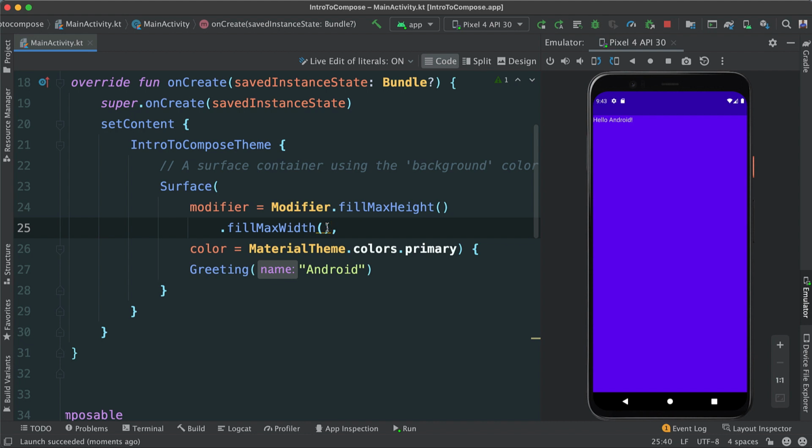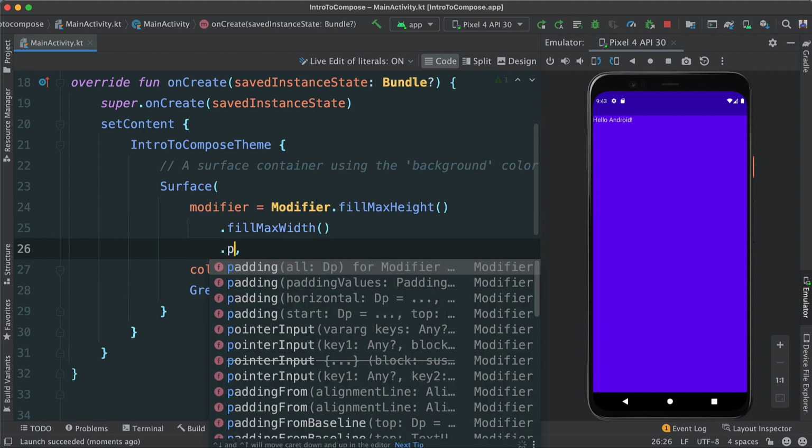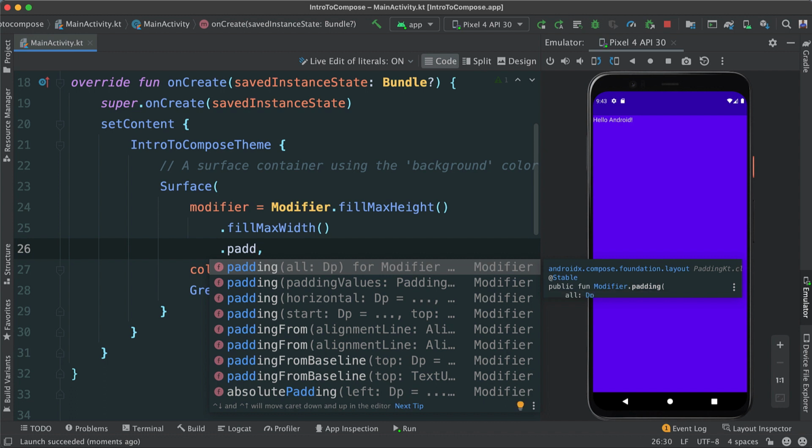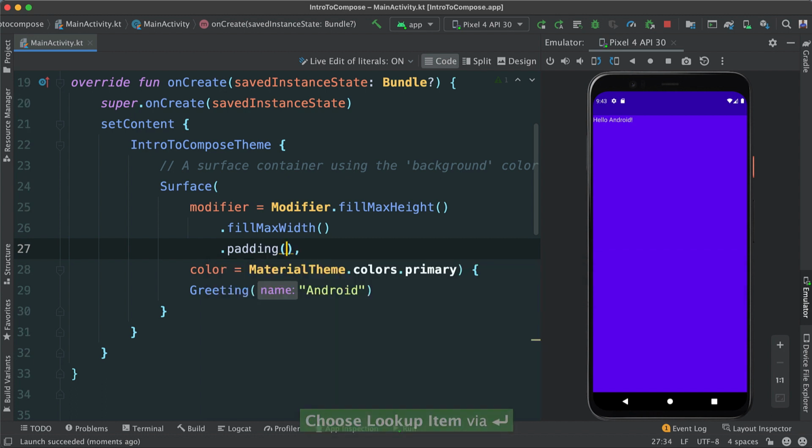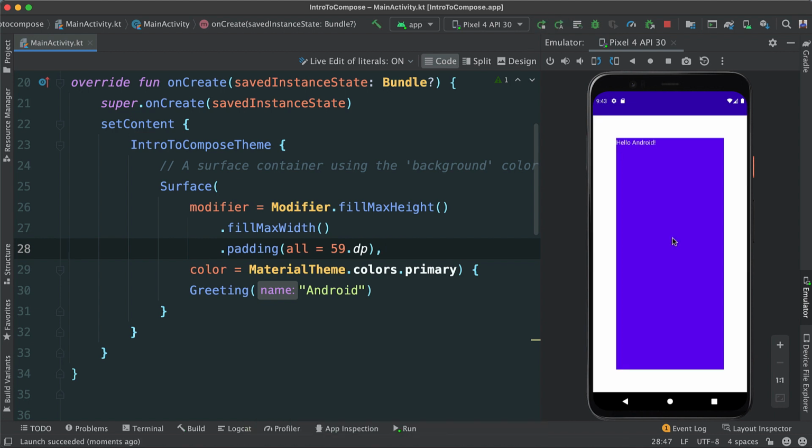And what I can do also is continue chaining. I can say dot padding. For padding, I can pass all different kinds of paddings, right? There are different functions with different parameters. But I want to say all, in this case, named arguments there. I want to give, let's be exaggerating here, maybe 59.dp. I have to pass .dp because that is the unit that is recognized in Android. So 59 dp, that is how much padding I'm going to have around this surface. Is that true? Let's go ahead and run again and see. There we go.